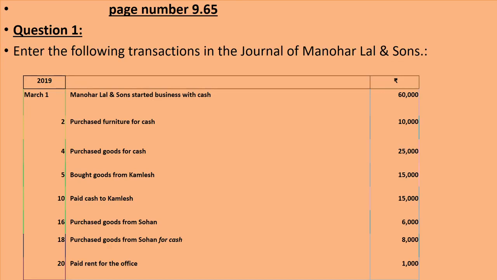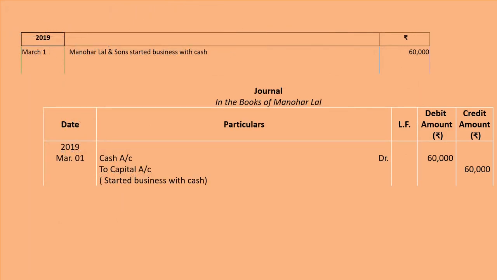Beta, I have written this one-one entry and along with that one-one solution. You will have to do it with proper format. I have given you later on as well. Let's start, then you will understand. First one is Manohar Lal and Sons started business with cash. I told you earlier as well that owner of the business and business are two separate items. So if Manohar Lal and Sons started business with cash, definitely the entry is